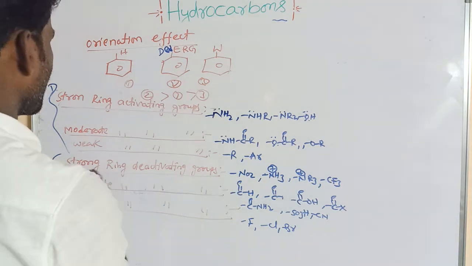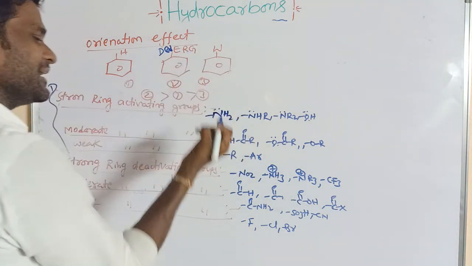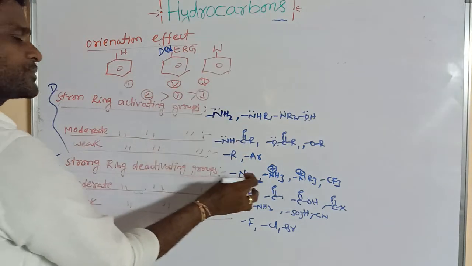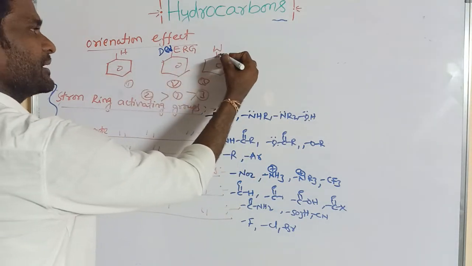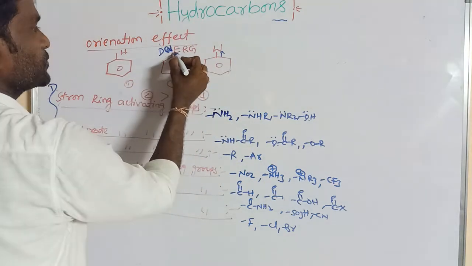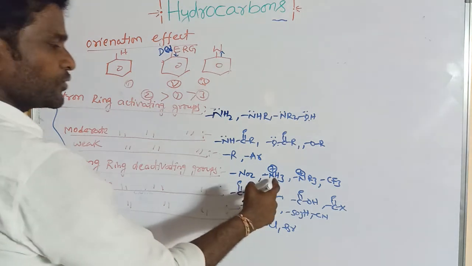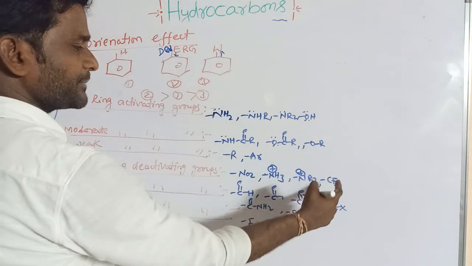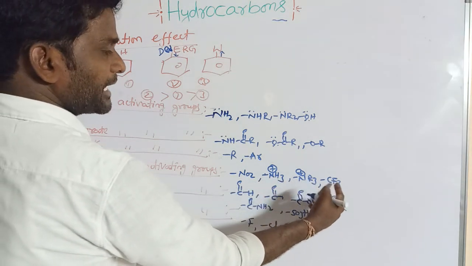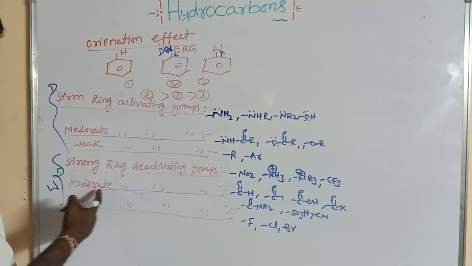So what are those? Strong ring deactivating groups. These are withdrawing groups that attract the electrons from the benzene ring, whereas the others donate electrons to the benzene ring. So NO2, NH3+, NR3+, CF3. This is fluorine, trifluoro. This is a highly electronegative atom, right?